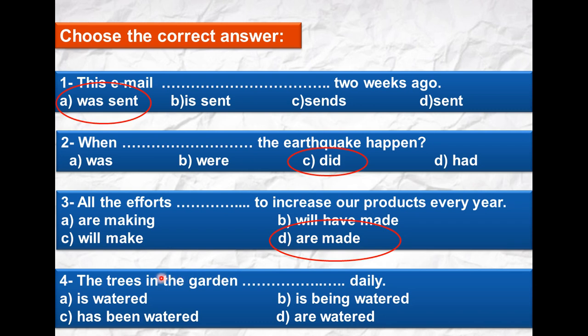But if you read it carefully, you will find the answer. The trees are in the garden, so he is talking about the trees. Daily refers to the present simple, so it will be are watered. Okay, good. So you will find such questions in your exam paper.